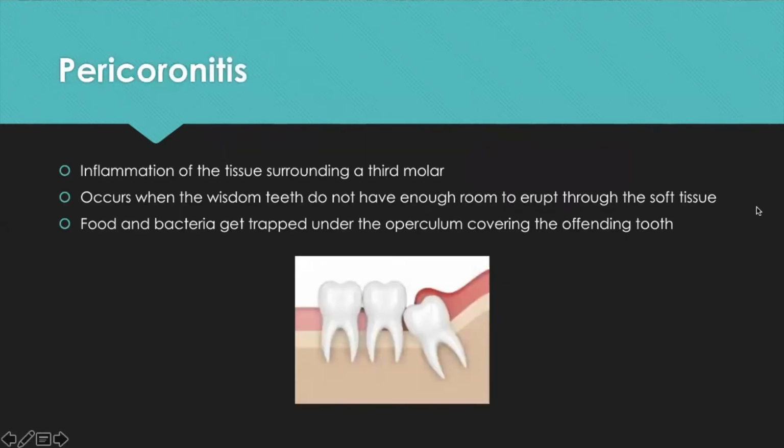The next indication for removal of third molars, which is probably the most common reason we see patients for emergency, is pericoronitis, which is inflammation of the tissue surrounding a third molar. Pericoronitis occurs when the wisdom teeth do not have enough room to erupt through the soft tissue into the mouth. When that happens, you get a soft tissue operculum covering the distal aspect of the third molar. You get food and bacteria underneath that flap of tissue, and then you have pain. As you can see from this X-ray, the tissue overlying that third molar is inflamed.